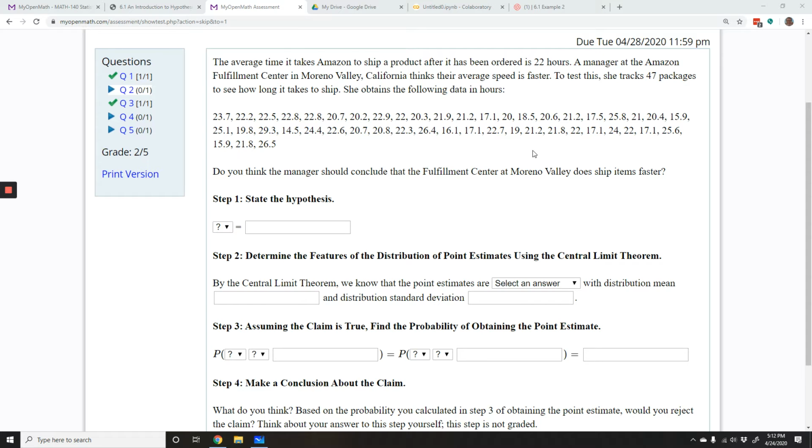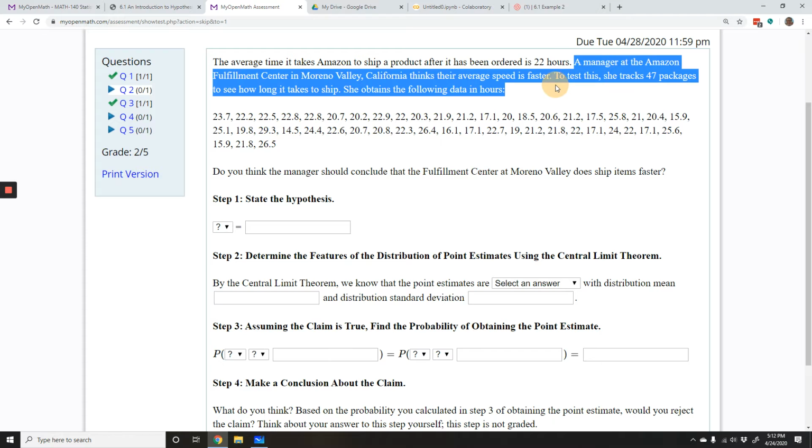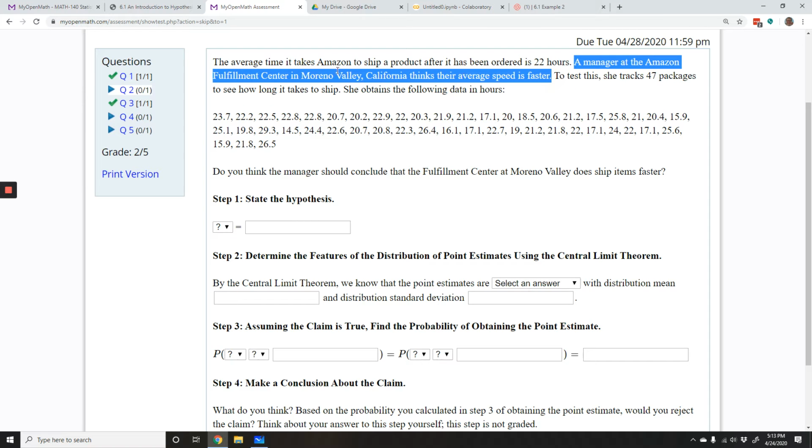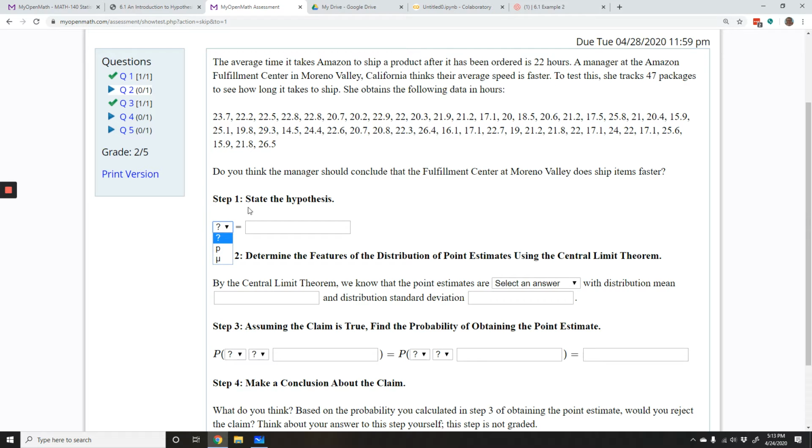So this is a preview, an introduction to a hypothesis test. It is not a full-fledged hypothesis test, but it helps us understand some of the mechanics. So step one, let's state the hypothesis. What is the claim? The average time it takes Amazon to ship a product after it's been ordered is 22 hours. We want to see if the average speed in Moreno Valley is faster. So the hypothesis is that we're no faster.